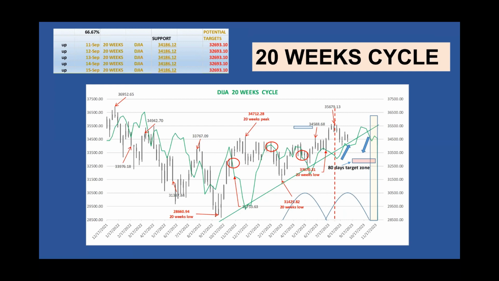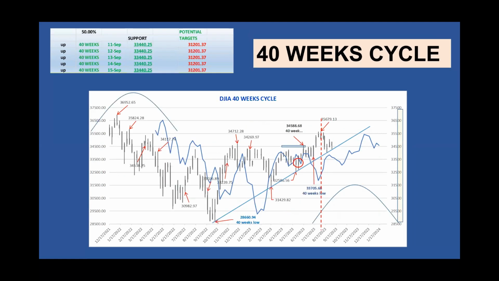Why will it be bearish? Because, in this case, the 20-week cycle peak occurred very early in the cycle, the red dashed line. We call that a time translation, and when the time translation happens on the left side of the cycle, it is usually a bearish sign. The next 20-week cycle low is expected by the third week of November.